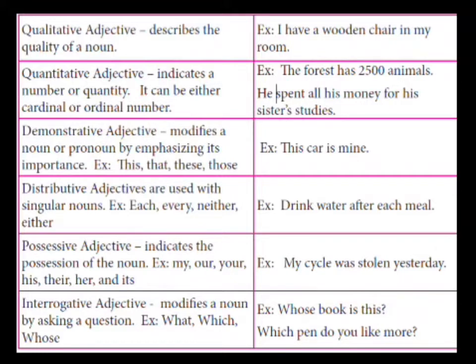Then quantitative adjective. It indicates a number or quantity. For example, the forest has 2,500 animals. He spent all his money for his sister's studies. Some adjectives of quantity are some, small, enough, all, any, no, much, more, sufficient, whole, great, little, half. These signify the quantity of a thing in this adjective type.